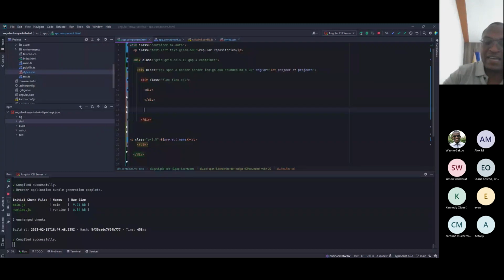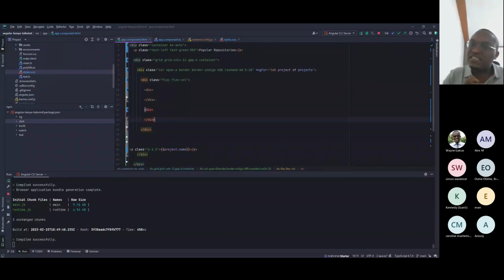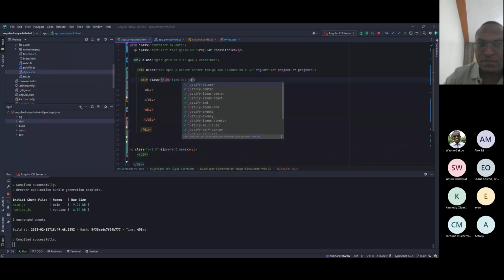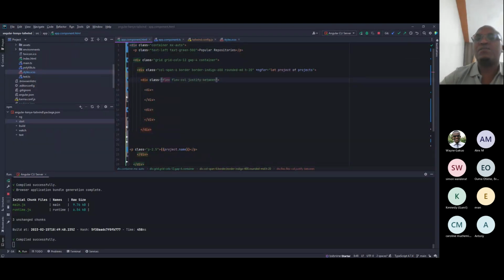The first row has the project title and the visibility. The second row has the project language. So here we'll say justify-between, to put them on both ends.